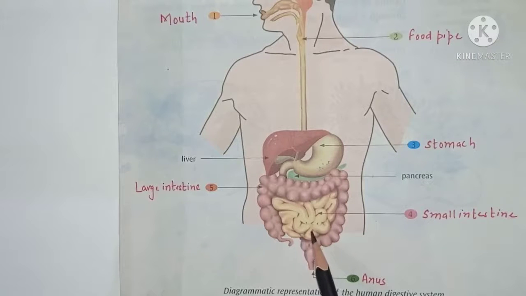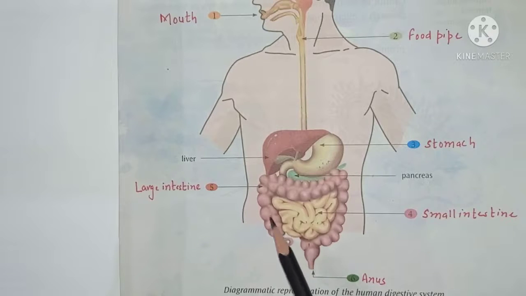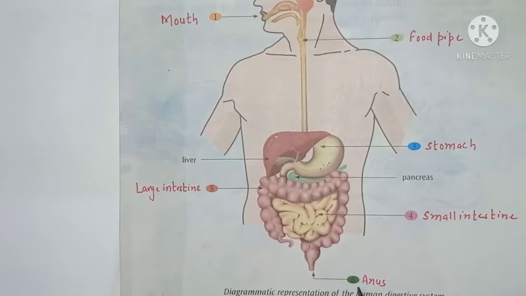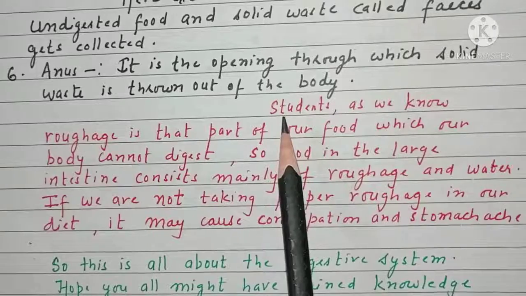From the small intestine, the undigested food passes into the large intestine. It is a shorter but wider tube-like structure that collects the food that cannot be digested. And here also, the extra water is absorbed from the undigested food and solid waste called feces gets collected. Coming on to the anus now. Anus is the opening through which solid waste is thrown out of the body.